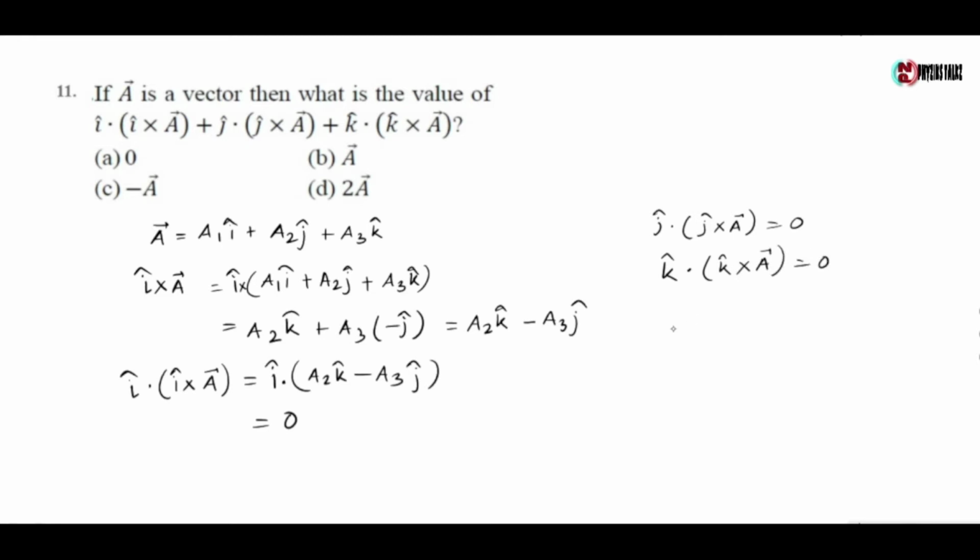So the quantity i dot i cross A plus j dot j cross A plus k dot k cross A is equal to 0. So the correct option is option A.